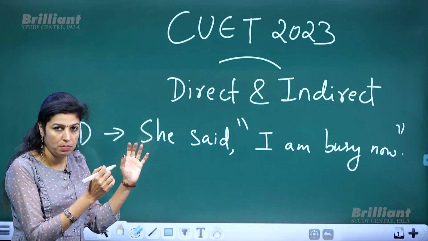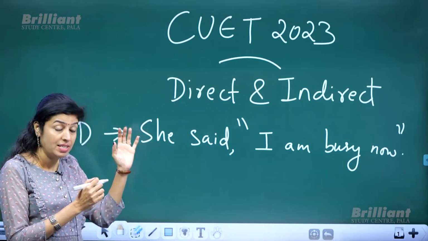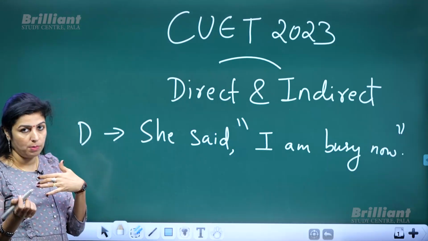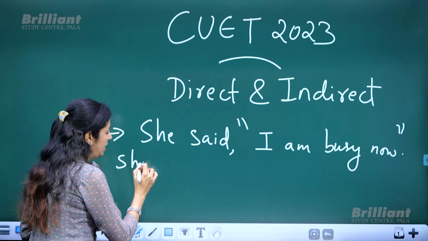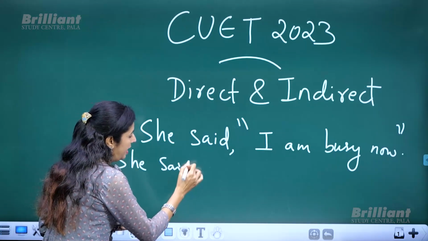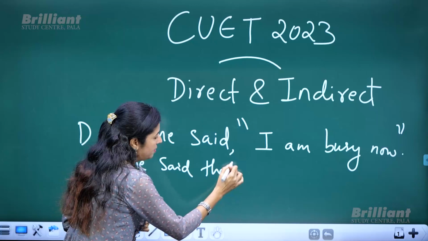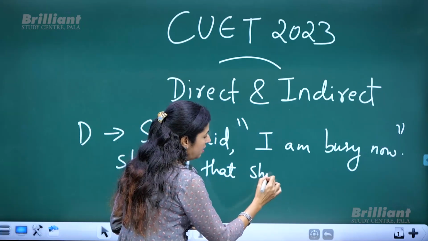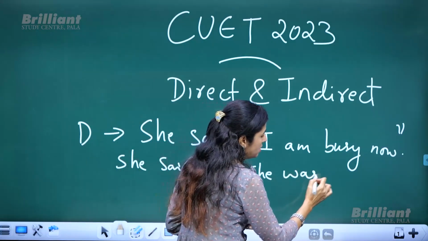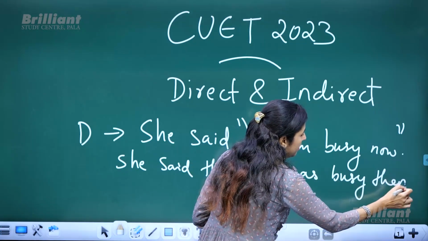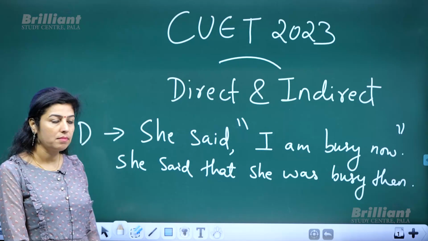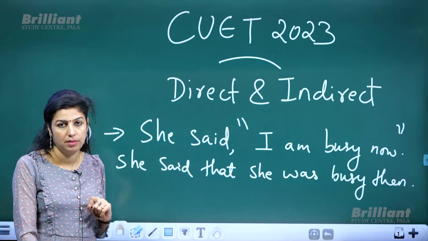Slight changes are to be made in the first sentence, and then I'll get the second option to convey the message of the speaker. Like, she said that she was busy then. So this is my second option.